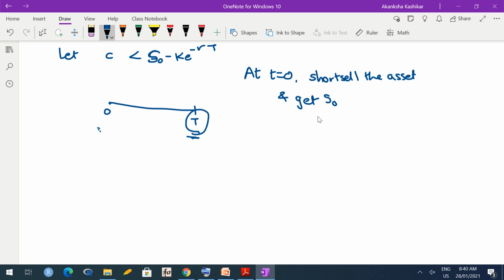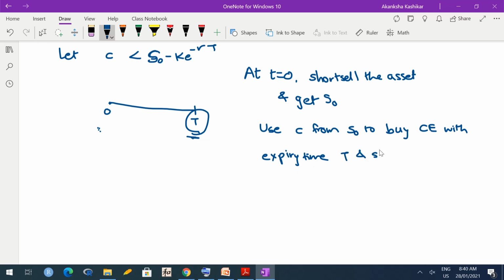Now use c from S0 to buy a European call option with expiry time T and strike price K, and of course the option has to be on the same asset.